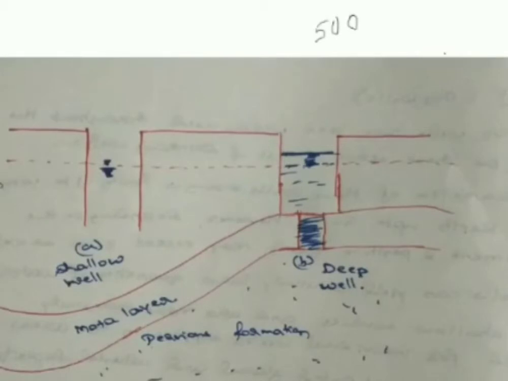That means in a day the yield will be less than 5 lakh liters, or else you can call it 500 cubic meters per day.